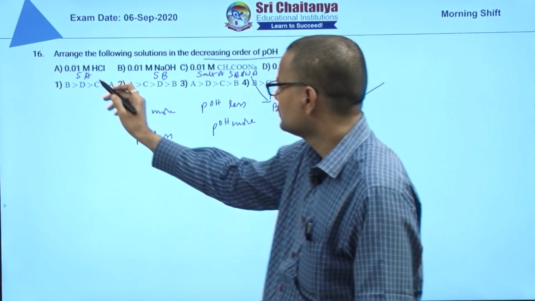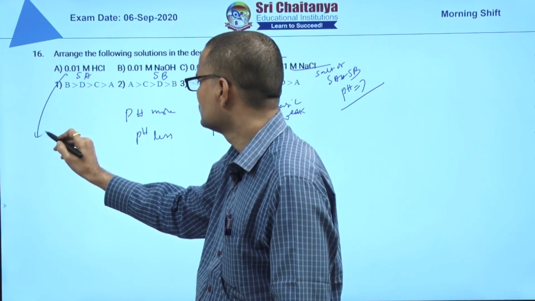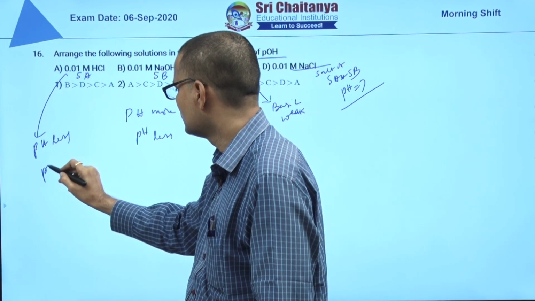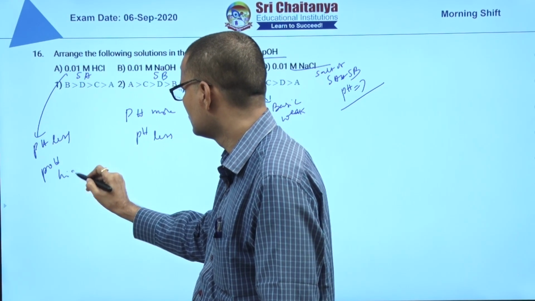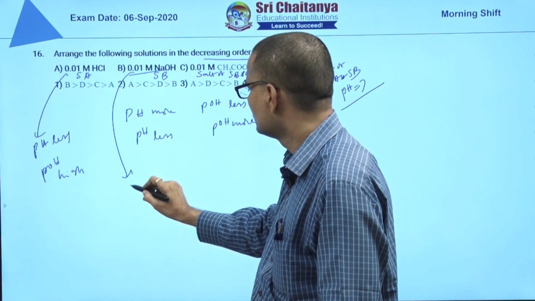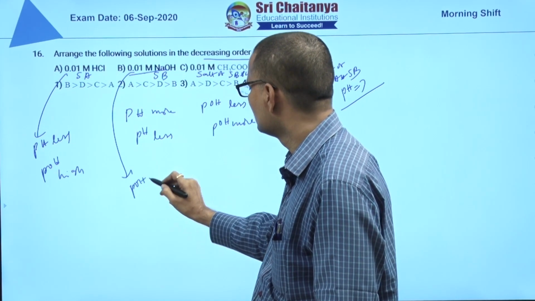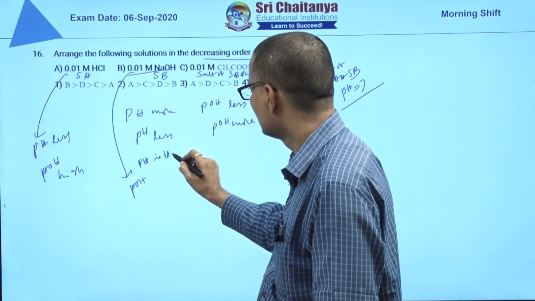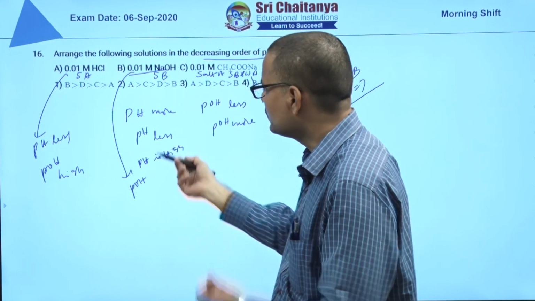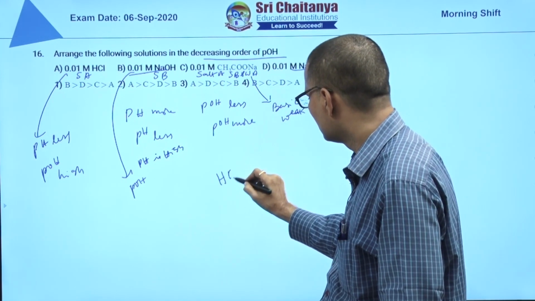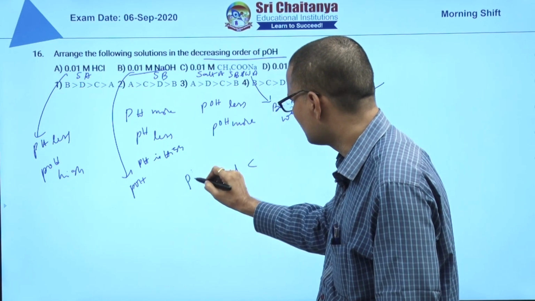So acid means pH less, pOH high. Strong base means pOH is low, so pH is high. So write the pH order. HCl has the least pH, this is the pH order I am writing.